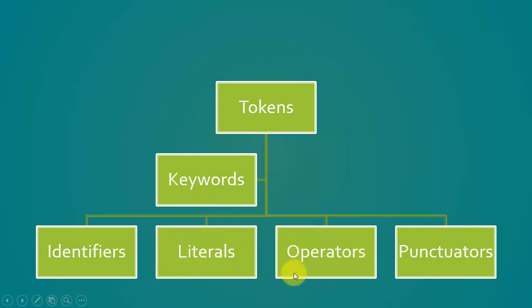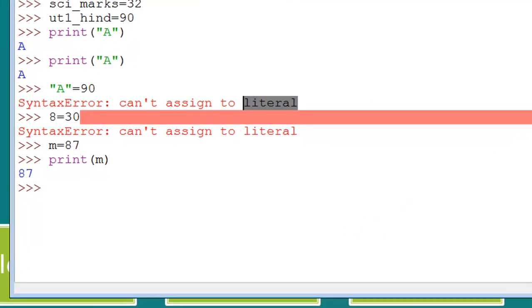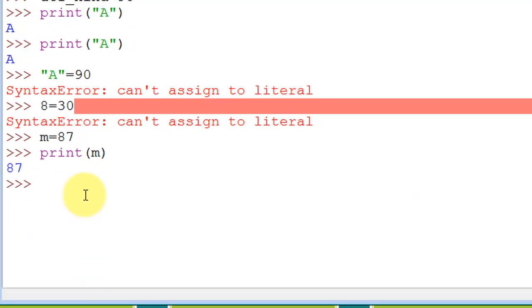Then we are going to see what operators are. For now I am just giving you the definition. Operators are symbols which operate on operands. I'm going to give you an example. If I say 90 plus 10 is equal to 100, here plus is an operator.